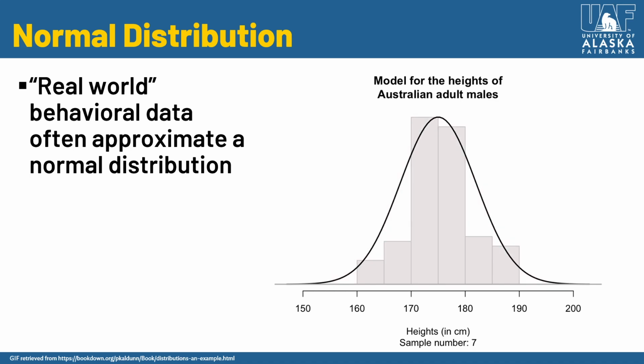And so this is a GIF that I found online that just goes to show an example. And so you can see that the distributions are changing, right? The actual bars in this bar graph. And as they change, you can see we're cycling through different sample numbers. And so this represents height, and these are just different samples of height, right? The distributions. And so you can see most people in these samples were between 170 and 180 centimeters. I forget how many feet and inches that would be for us American folks.